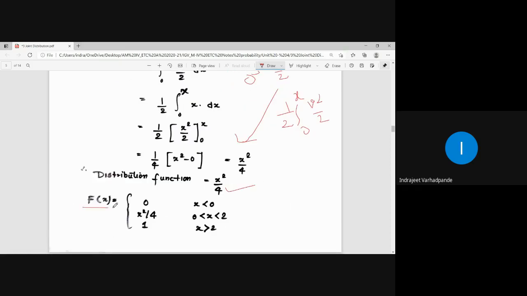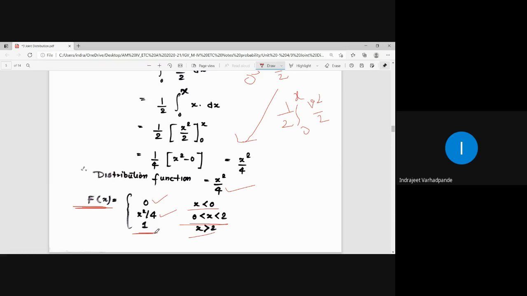So how do you write down the distribution function? Before this, we have seen the pattern of writing down the distribution function. Up to the starting range value, the value is 0. For the given range, the value comes out to be in the form of x, that is x square by 4. And beyond the highest limit, or beyond the upper limit, the value will always sum up to 1. So that is how we will be writing down the distribution function.